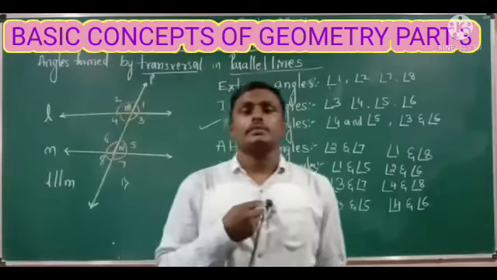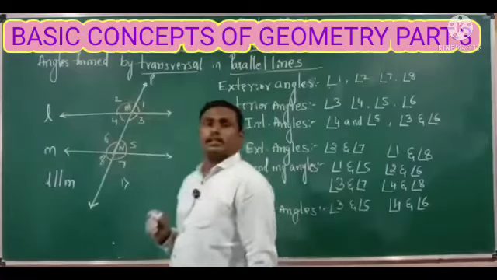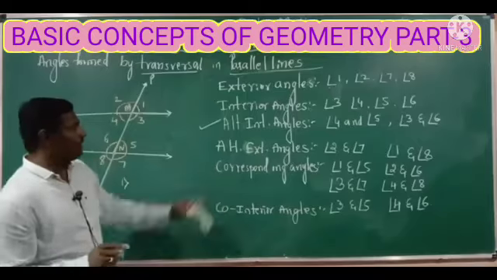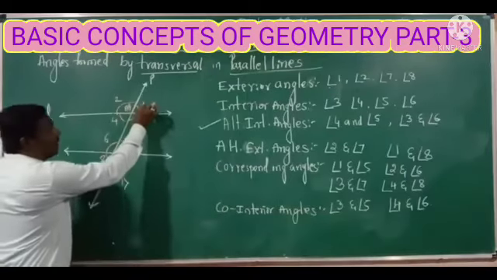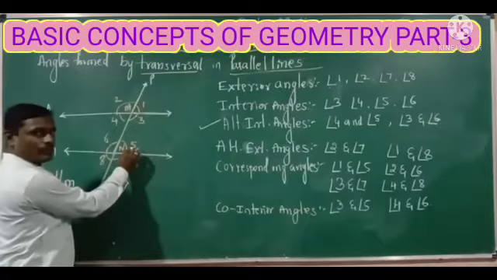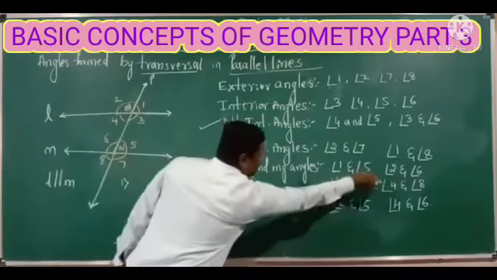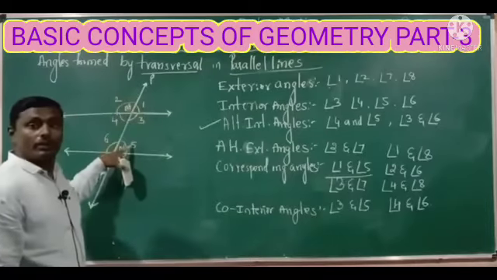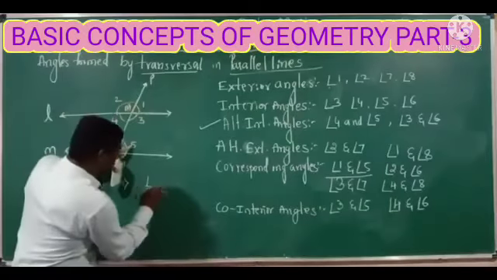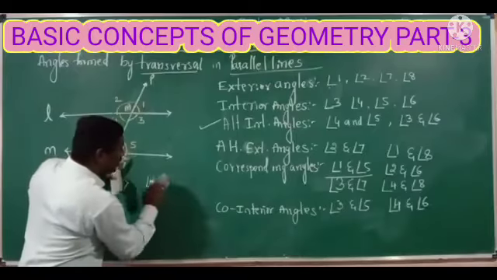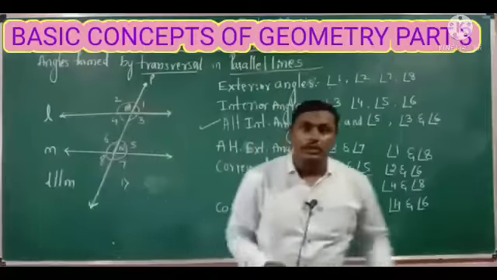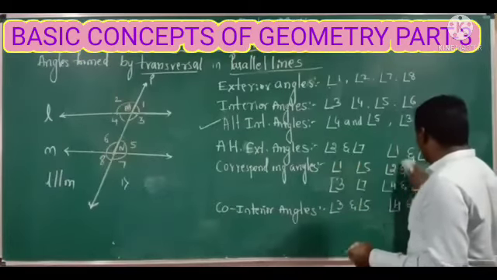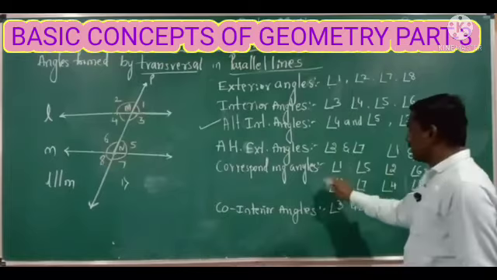And these corresponding angles are equal. Corresponding angles are equal means angle 1 and angle 5 are equal. Upper corresponding angles are equal. Whenever two parallel lines are intersected by the transversal, the corresponding angles are equal.